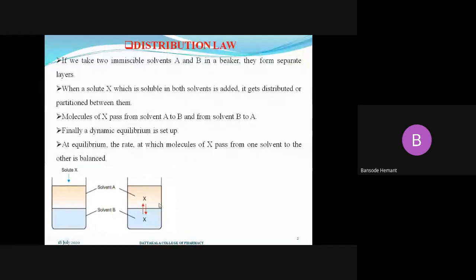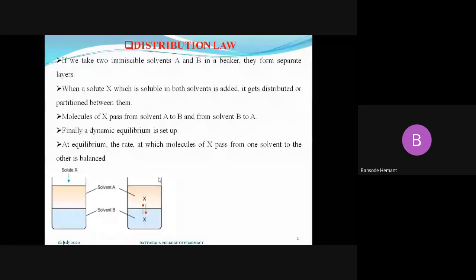Let us see, if the concentration of the solute X is higher in solvent A, definitely the rate of transport of this solute X from A to B will be more, because it moves from higher concentration to lower concentration.